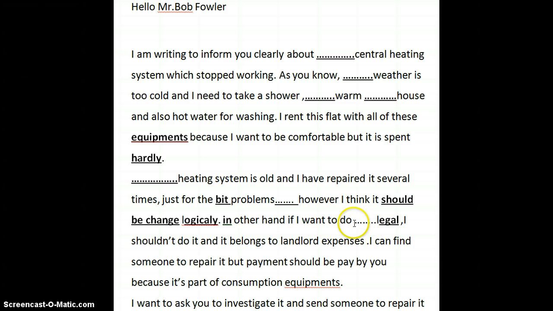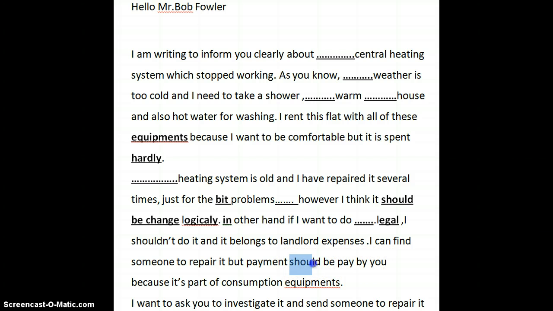If I want to do something legal, do what? Legal. Okay, so we might need to think of, pardon me, a pronoun that we need to use here. If I want to do what? Legal. "I shouldn't do it, and it belongs to landlord expenses." Yes, so I think you want to say that it's not my responsibility. It belongs to landlord expenses. Okay. "I can find someone to repair it, but payment should be paid by you."